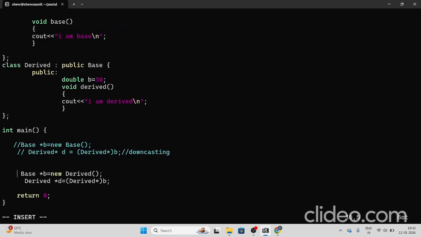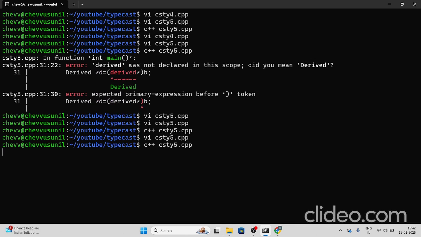It is the safest approach in all these class and object oriented typecasting programs. Let's compile. Zero errors and zero warnings. Absolutely.